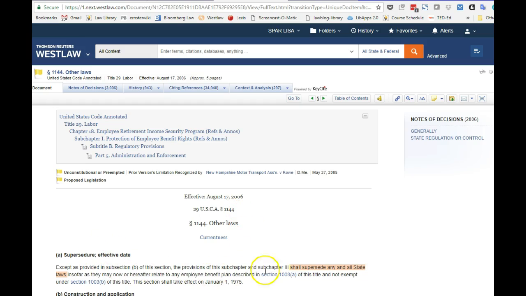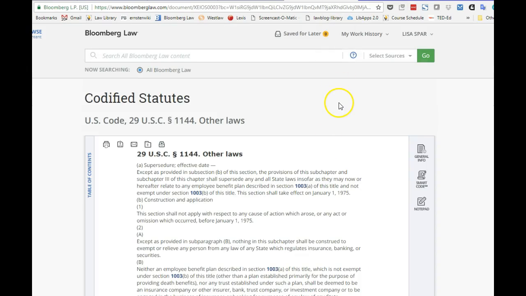The text is the same, but the annotated features look a little bit different, and we will be going into far more detail on the comparison, again, when we talk about annotated codes in class. And finally, here is Bloomberg's version of the US code and its annotations, which Bloomberg calls the Smart Code.